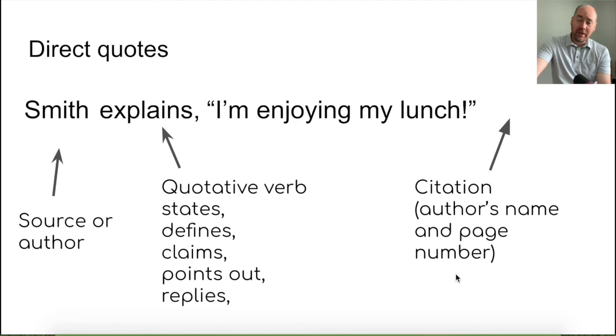And then after the quote, I need to, in some cases, put a citation in parentheses, which are these things. In most cases, it's going to be the author's name and the page number. If you're reading a book or an article and that's what the quote is from, then you put the author's name and the page number. If it's something like a YouTube video, you put just the author's name because there are no page numbers on YouTube. And then, of course, if you put the author's name before the quote, you don't have to put it again after the quote. So in this case, I put Smith before, so I don't have to put Smith after.